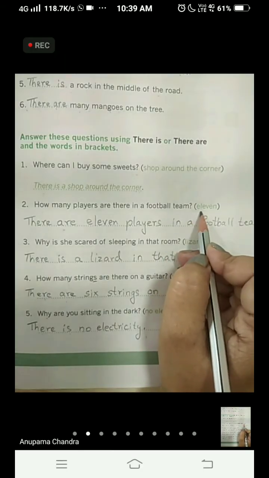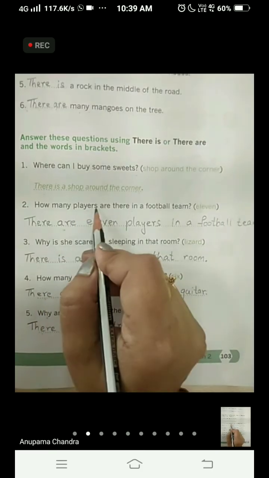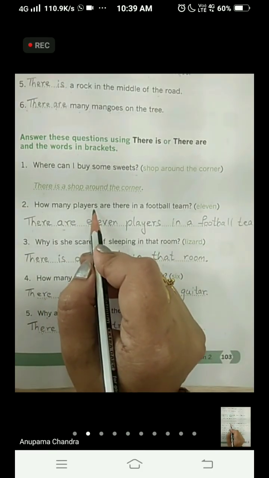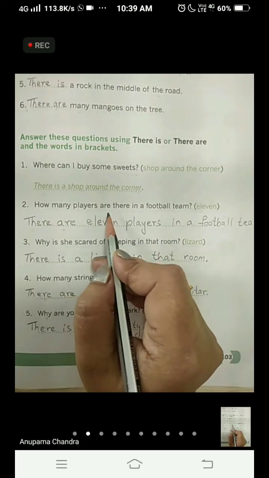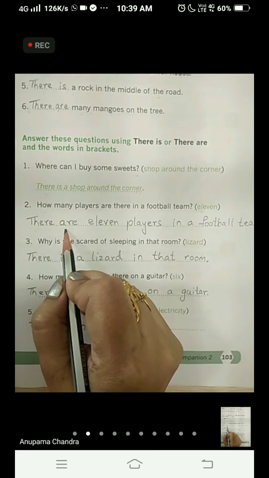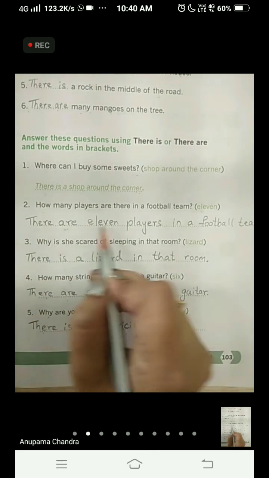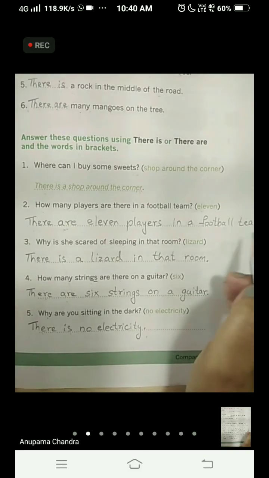In the bracket it is given 11. 11 is a number more than 1, and in the question players, that shows that it is more than 1. So we have used there are to start a sentence. There are 11 players in a football team.